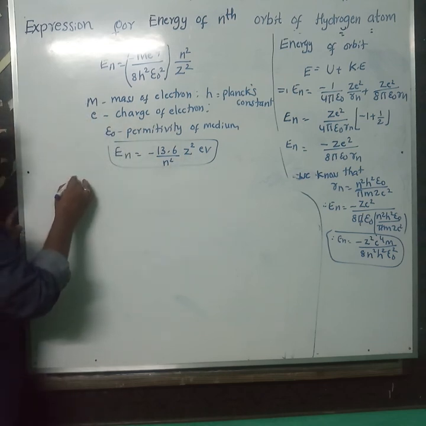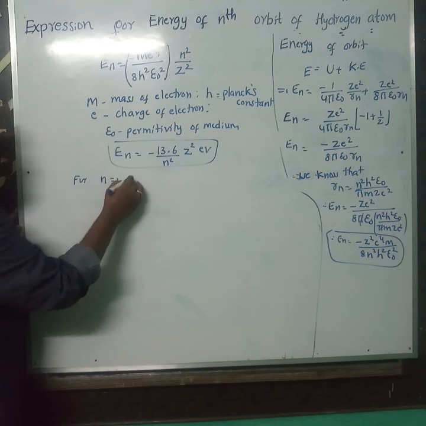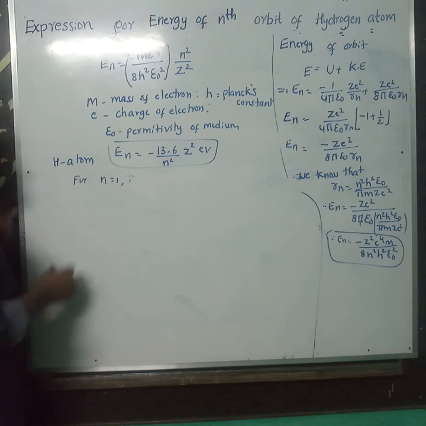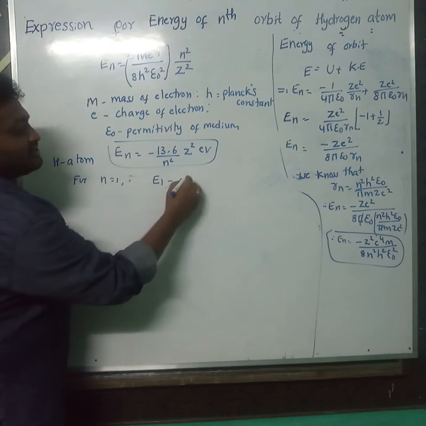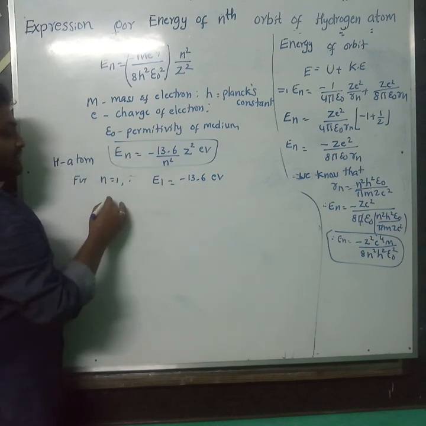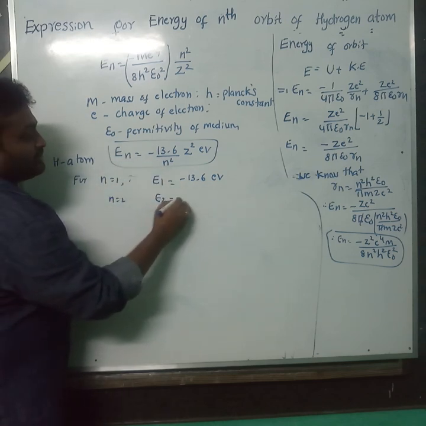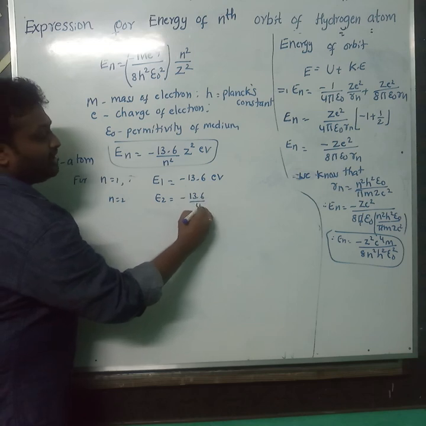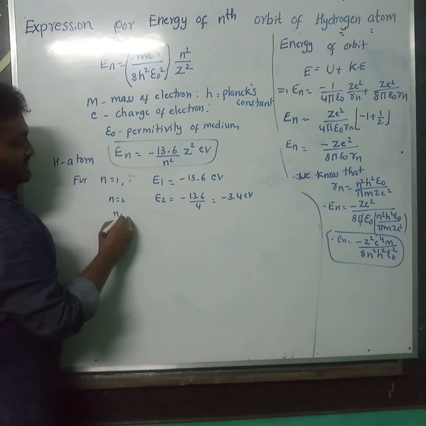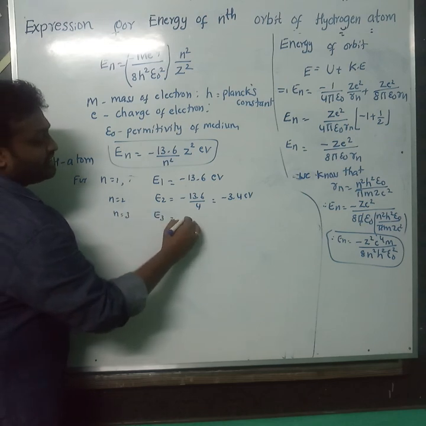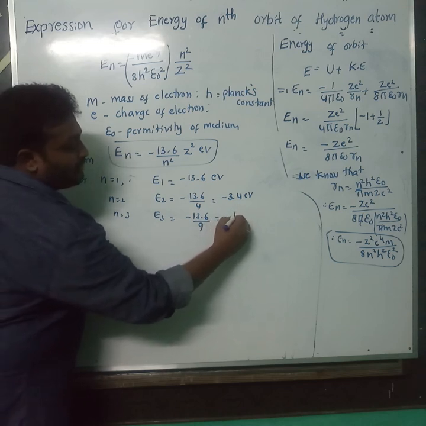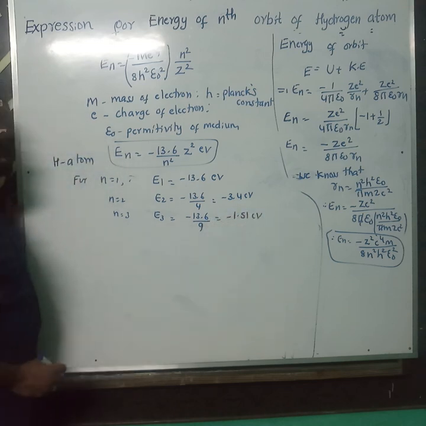Let us prove for n equal to 1 in the hydrogen atom. We are discussing only the hydrogen atom here. E1 is equal to minus 13.6 electron volts. If you take n equal to 2, E2 is equal to minus 13.6 by 4. What do you get? Minus 3.4 electron volts. For n equal to 3, E3 is equal to minus 13.6 by 9, that is minus 1.51 electron volts.